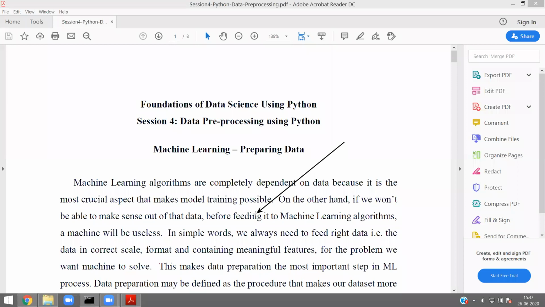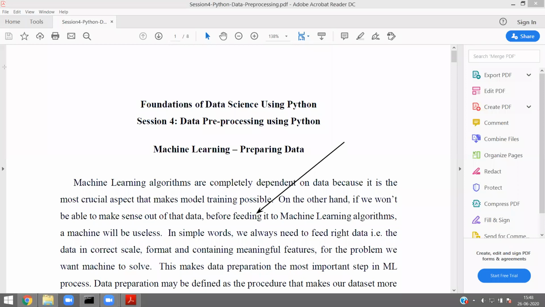The main thing is we have to make sure the algorithm is expecting the data. Suppose the algorithm is expecting the data set to be having the values in range 0 and 1, for example. Then the data set has to be rescaled into the range of minimum value 0 and maximum value 1.